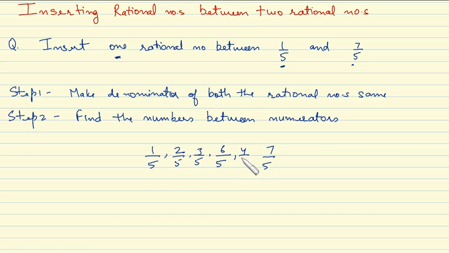Okay. Similarly, 4 by 5. 4 is a number that lies between 1 and 7. So 4 by 5 is a rational number that lies between 1 by 5 and 7 by 5. So we have to follow these two simple steps to insert any number of rational numbers between two rational numbers. As we will solve 2-3 more problems, then you'll get a better understanding of how we solve these kind of problems.